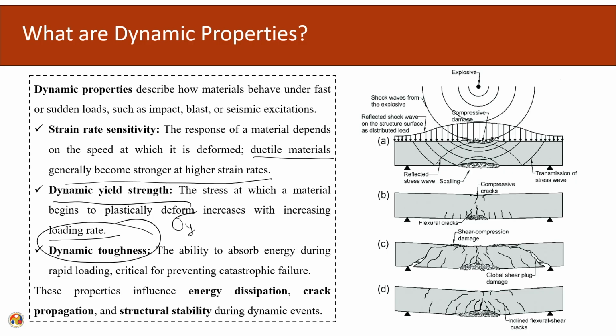So, what happens during a dynamic event? Let us take a dynamic event such as an explosive event. Here, the blast waves are being transferred to a simply supported beam system. These are the shock waves that are hitting my system. These shock waves will act as a pressure loading on the system. On the back side, I will see spalling of my system occurring.